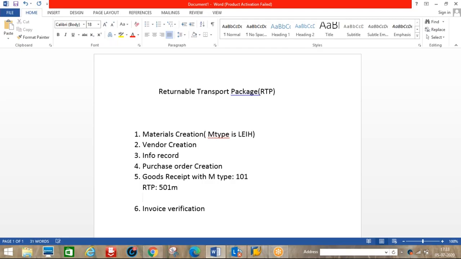Okay, cylinders. Whenever he is supplying materials with gas in the cylinders, 101 plus 501 M movement type will come.